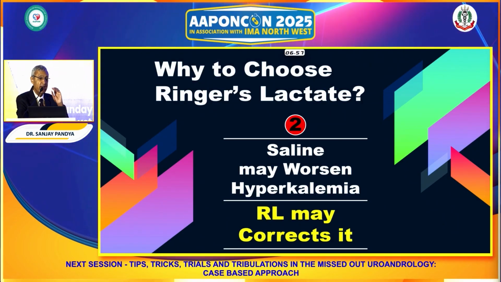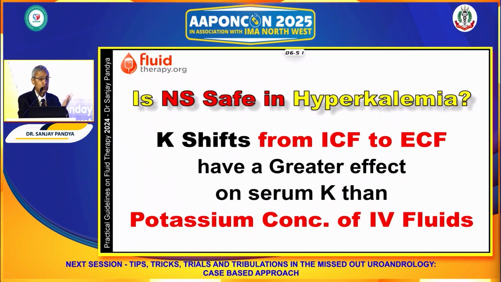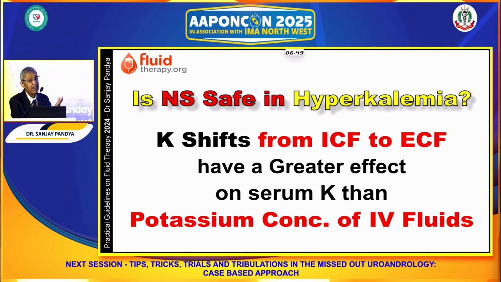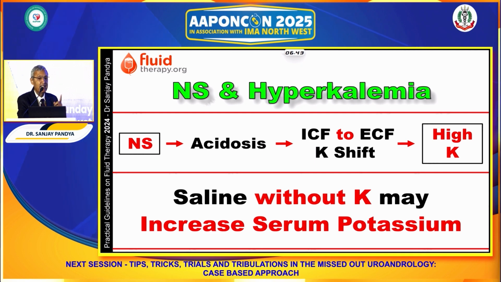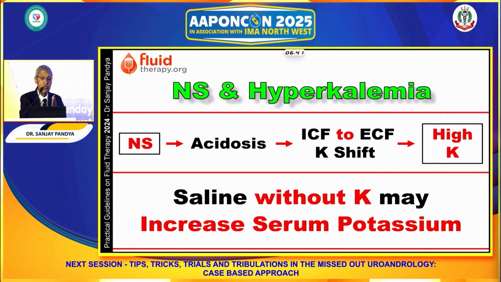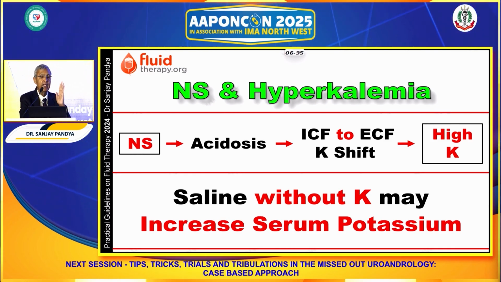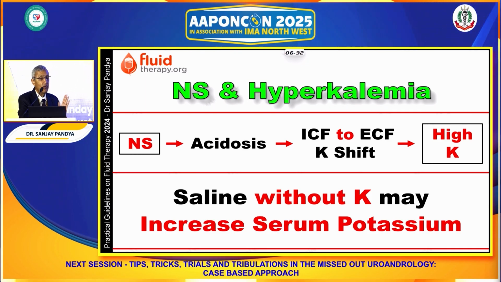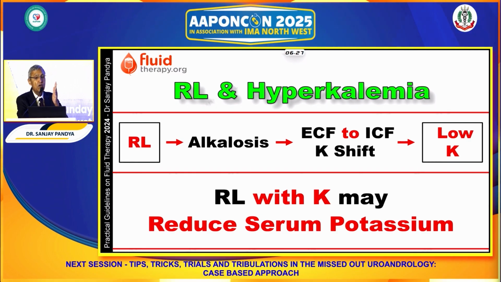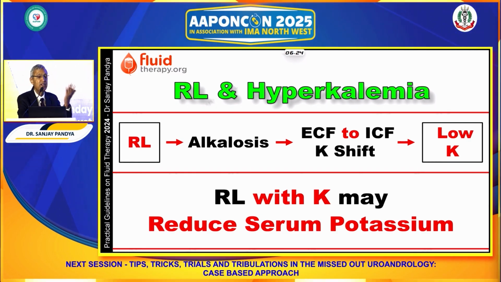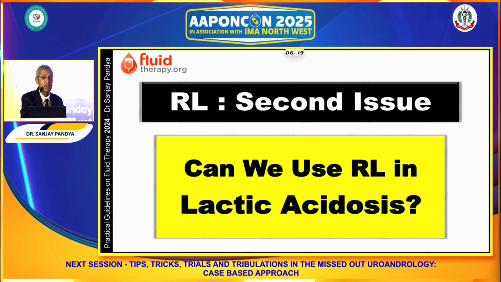Second thing, saline may worsen, RL may correct it. Found to be a bit confusing. But potassium shift from ICF to ECF has a greater effect on serum potassium than the potassium concentration of IV fluid. NS in large volume can lead to hyperchloremic acidosis, and acidosis will shift potassium from ICF to ECF and can aggravate hyperkalemia. Against that, RL, by correcting metabolic acidosis, will shift potassium inside the cell and may reduce serum potassium, and therefore RL is safer, superior, and preferable to normal saline.